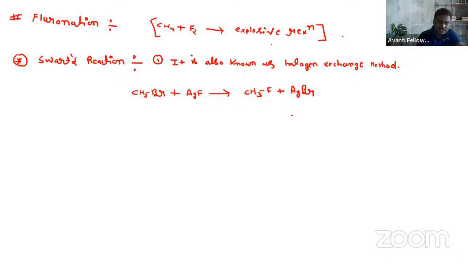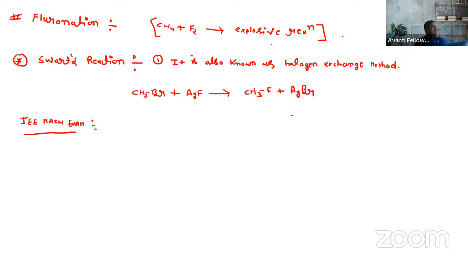If someone asks what is Schwarz reaction, then you can easily say, beta, that it is the formation of CH3F when we treat alkyl halide with AgF, metallic fluoride. So basically, one question that came in the JEE Main exam: the synthesis of alkyl fluoride is best accomplished by? The first option is Finkelstein. The second option is Schwarz reaction. The third option is free radical fluorination. And the fourth one is Sandmeyer reaction.